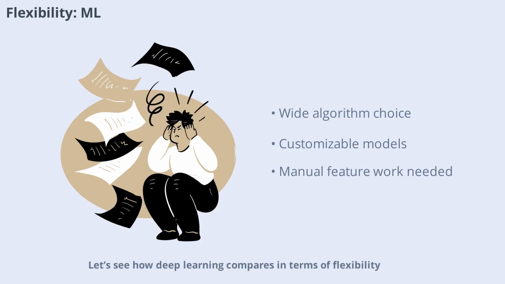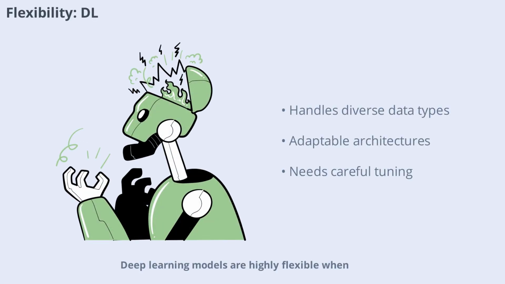Let's see how deep learning compares in terms of flexibility. Deep learning models are highly flexible when it comes to handling different types of data, such as images, text, and audio. Their architectures can be adapted for various tasks, from classification to generation. However, this flexibility comes with increased complexity and resource requirements.